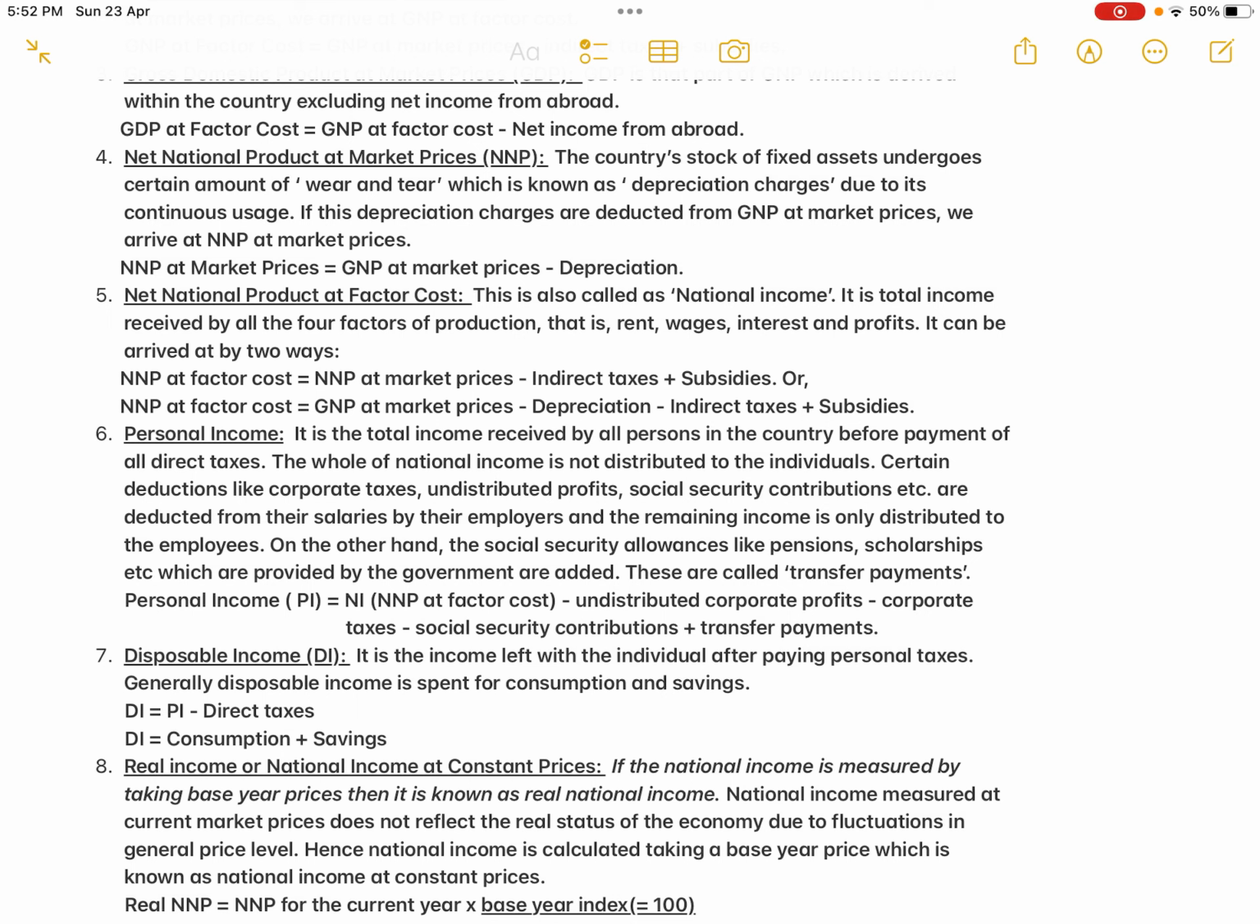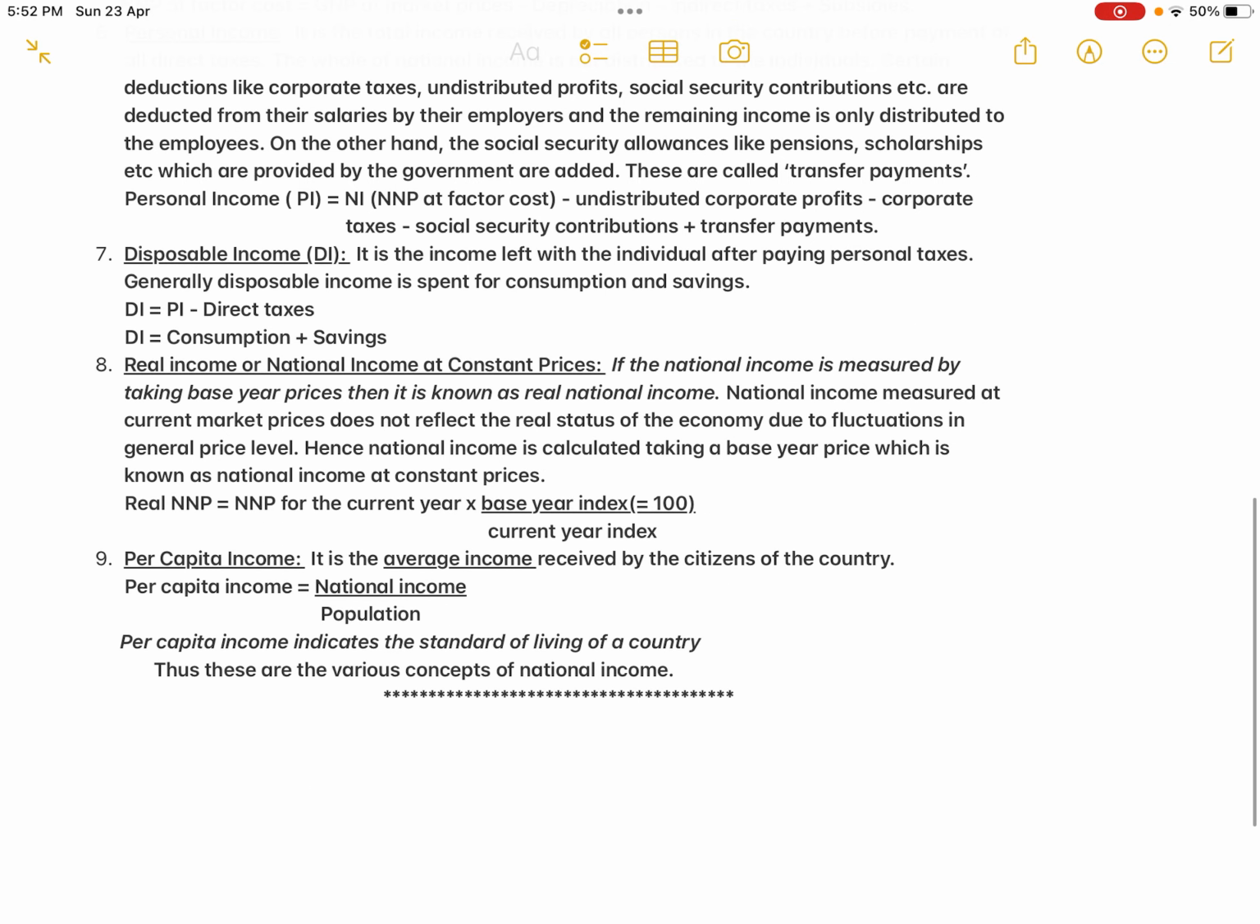Now moving on to the eighth one, real income or national income at constant prices. I already mentioned this to you. If the national income is calculated at base year prices, that is what is known as real income. So if the national income is measured by taking base year prices, then it is known as real national income. Normally the government takes one particular year as the base year, and that price will remain throughout.